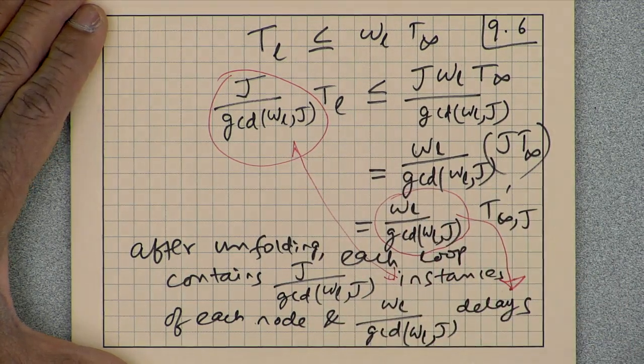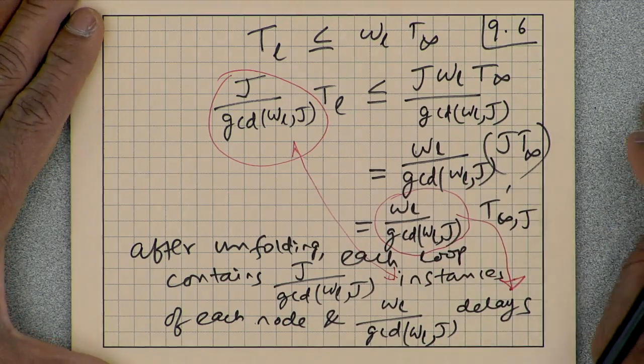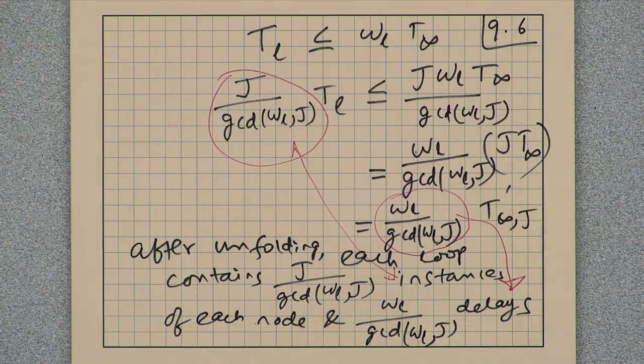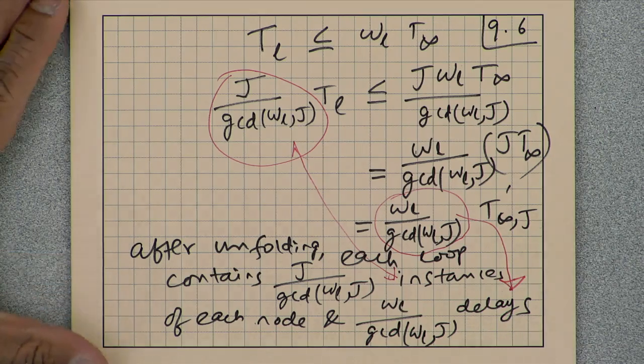How many independent loops? How many independent loops can be found in two ways.